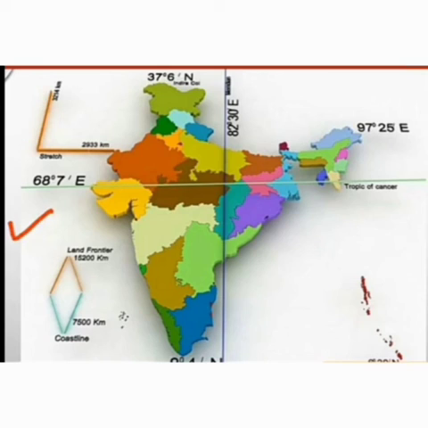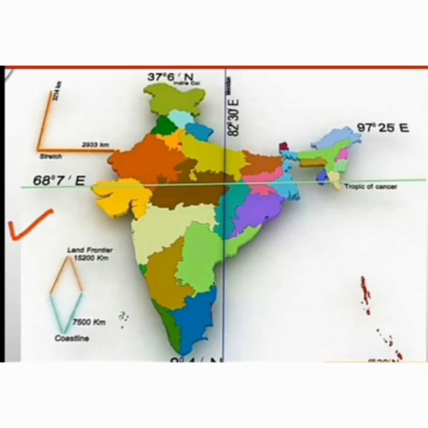If you see the eastern value on this map, 97 degree 25 minutes, and the western value 68 degree 7 minutes, the eastern value comes in Arunachal Pradesh, and the western value comes in Gujarat. We know that the sun always rises in the east and sets in the west. So in India, the sun rises first in Arunachal Pradesh and sets in the west.